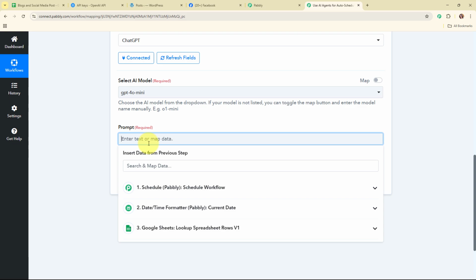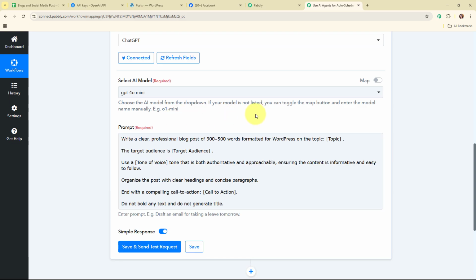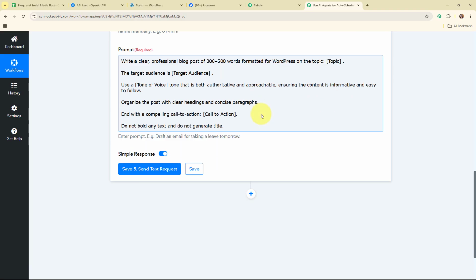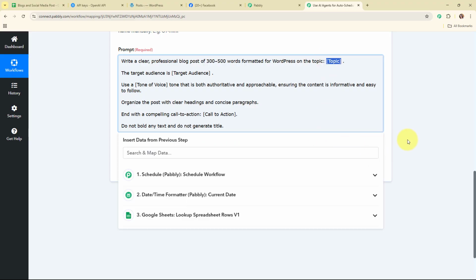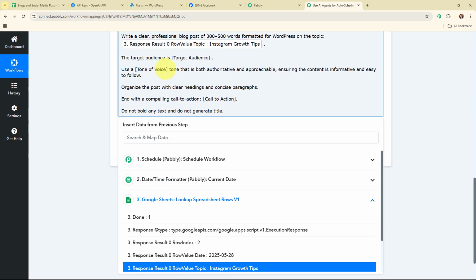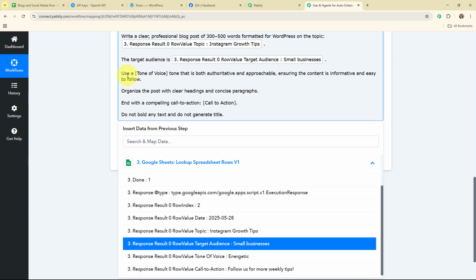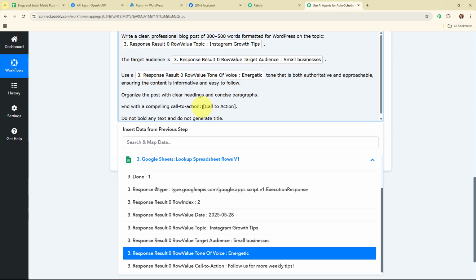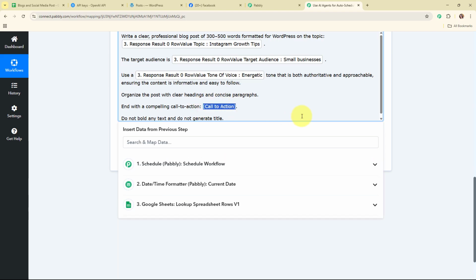Alright, so let me add the prompt. And here you can see we have successfully added a relevant prompt over here where I've added some instructions for the AI and the details such as the topic, target audience, tone of voice, and call to action. So now again here, instead of entering these details manually, I'm going to map the data. So here for the topic, I'm going to map the topic over here. Here for the target audience, I'm going to map the target audience. Here I'm going to map the tone of voice. And lastly, here I'm going to map the call to action.